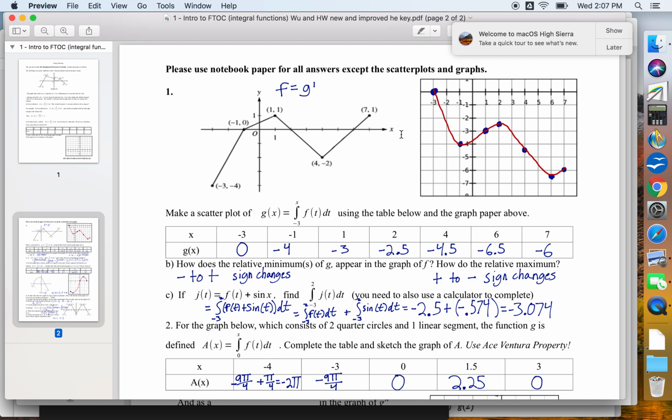We did observation. We noticed that if you make this graph of G, G represents the integral of F, but F represents the derivative or the slope of G. That there's a two-way relationship. G is related to F by keeping track of area, but F is related to G by keeping track of slope. So for example, anywhere G had a maximum, the Y value of F had a positive to negative sign change. Or anywhere that G was a decreasing graph, so a negative slope, F had a negative Y value. And that allowed us to label this. That was just observation. It wasn't proof. All we were doing was noticing a connection.